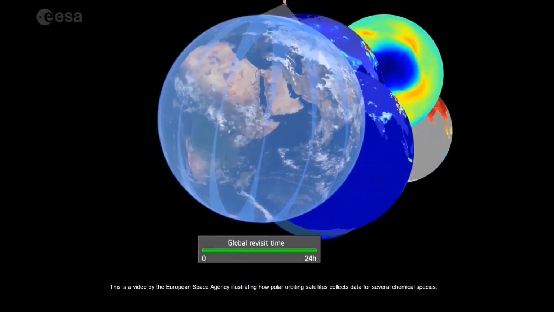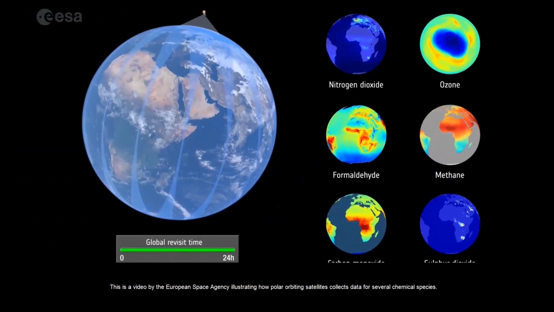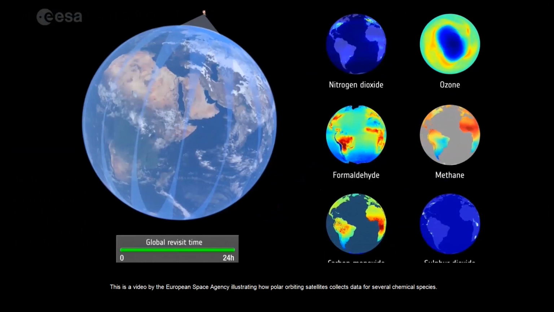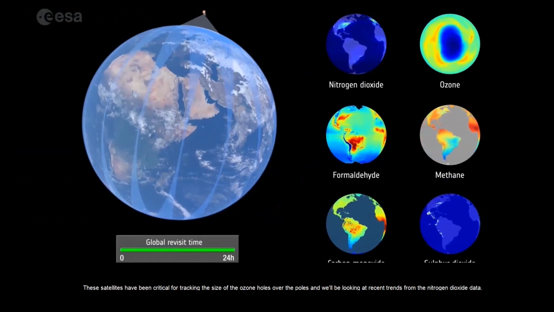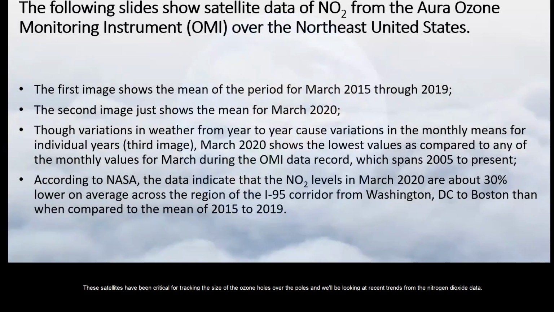This is a video by the European Space Agency illustrating how a polar orbiting satellite collects data on several chemical species. These satellites have been critical for tracking the size of the ozone holes over the poles, and we will be looking at recent trends from the nitrogen dioxide data.